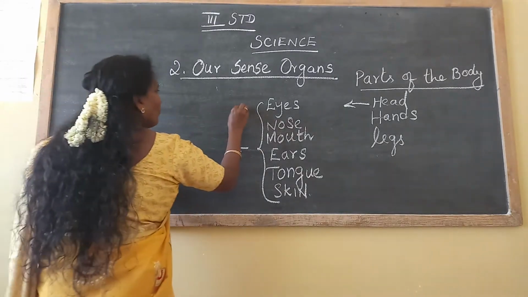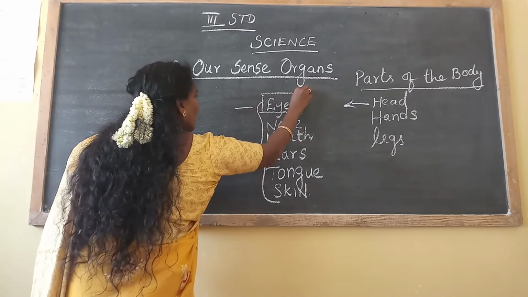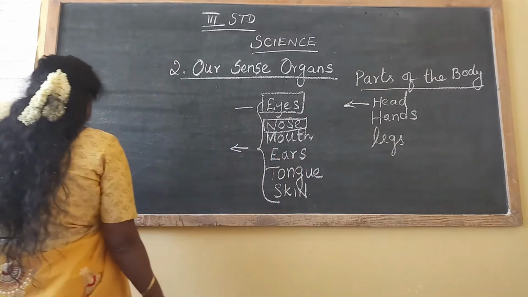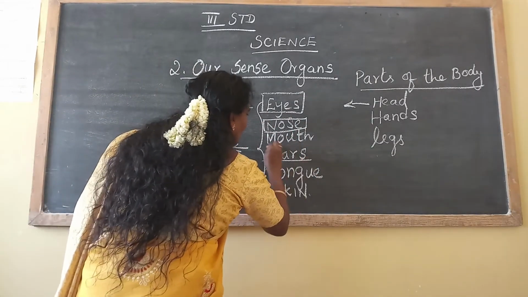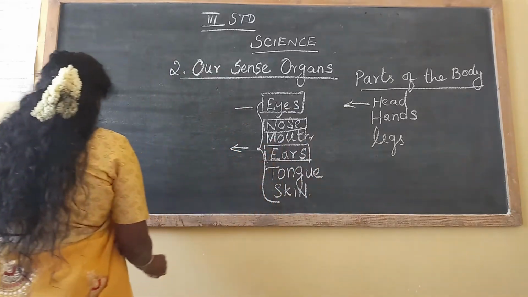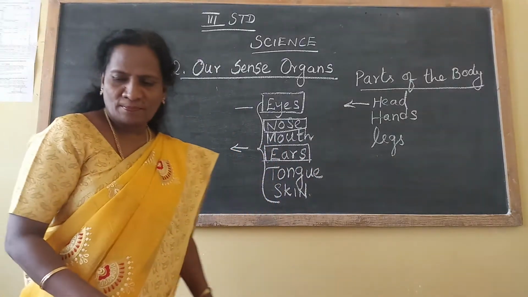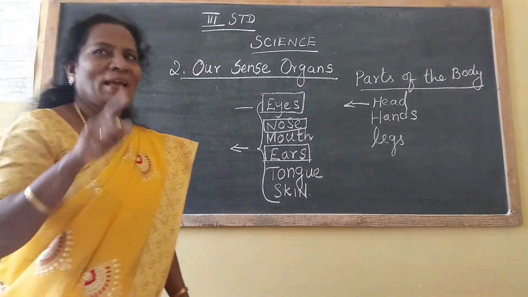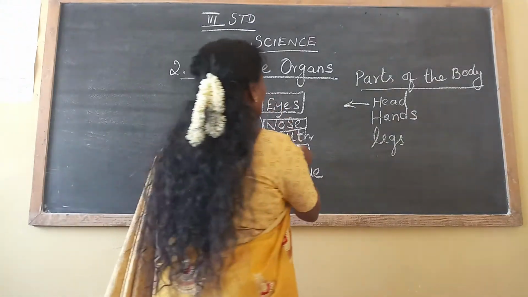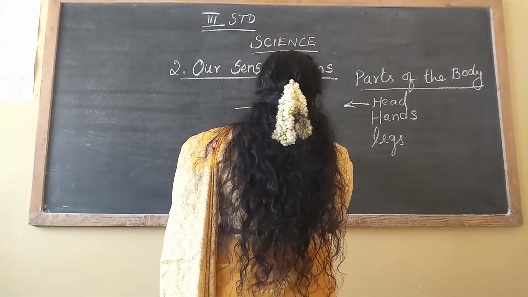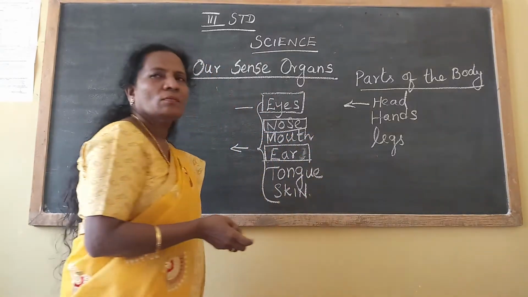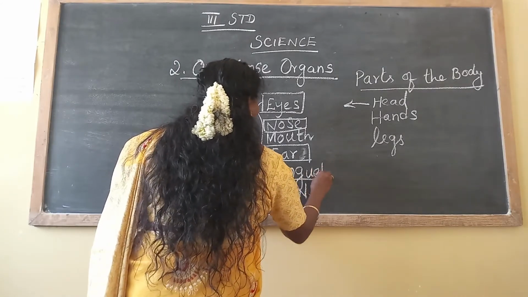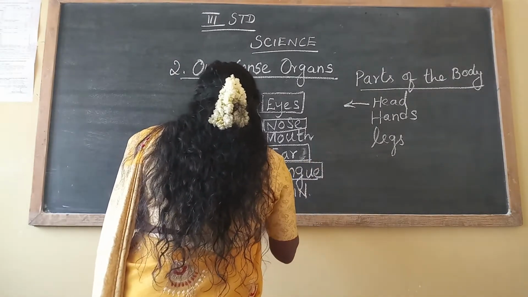Eyes. First one is eyes. Second one is nose. Third one is ears. Do we have to write ear or ears? Tell me. I am waiting for you. Then tongue, then skin.